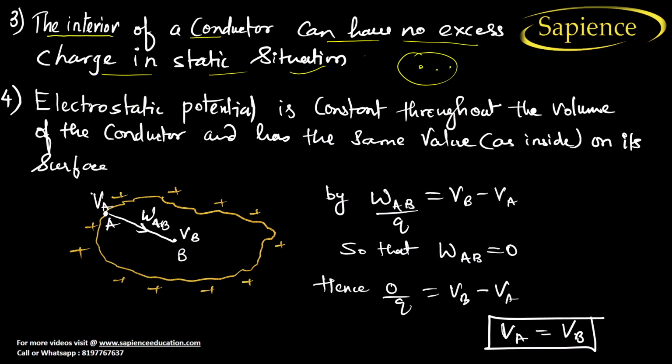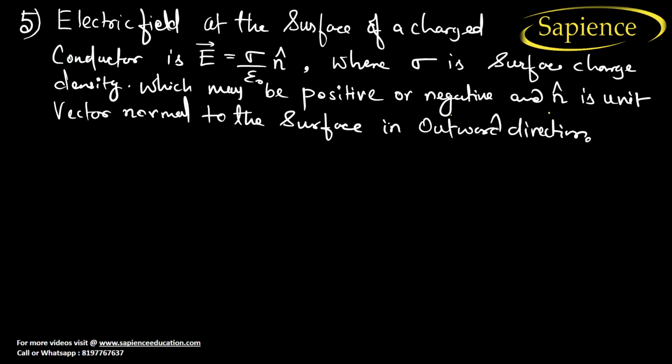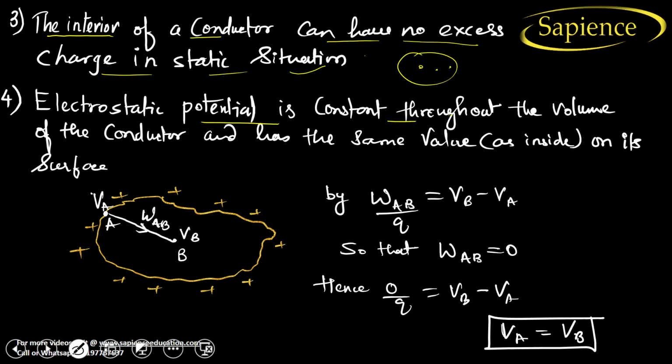Next, fourth is that electrostatic potential is constant throughout the volume. See, if I am considering that at point A potential is VA, at point B potential is VB, when you move the charge, no extra work you have to apply, no effort is being applied. It means that work done is equal to 0.